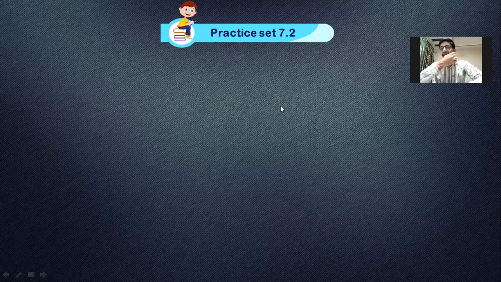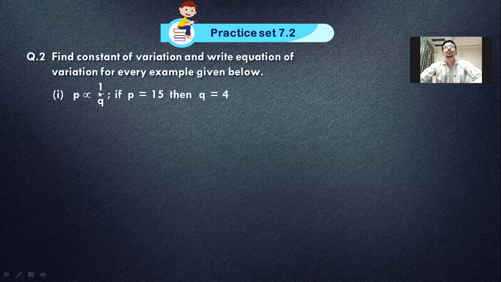Just put that answer in the main question. And what did I learn from this question? First, it is an inverse question, which is very important. Second, and the most important part, in the question it wasn't mentioned what kind of variation this is, and we understood it by this increase-decrease behavior. So whenever you are given a question but it is not mentioned which variation it is, all you need to do is stick to basics and check this behavior.